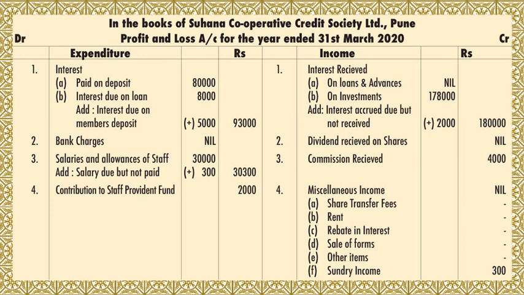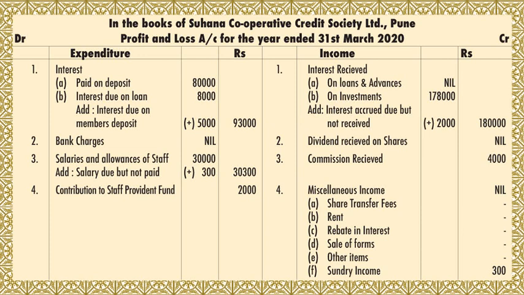Then you are adding salary due but not paid. Since this is also given in adjustment number 4, salary due but not paid is considered to be outstanding. Outstanding means add. So you are adding plus 300. 30,000 plus 300 gives you 30,300.